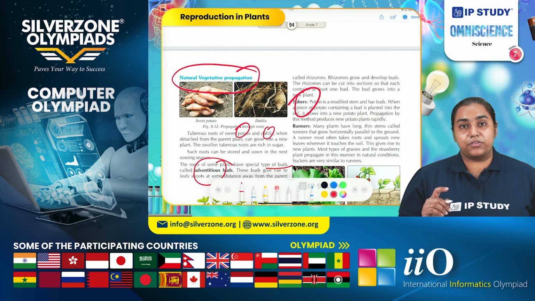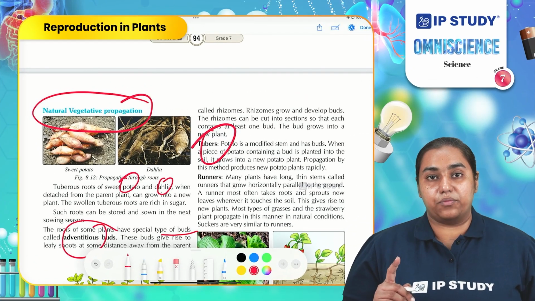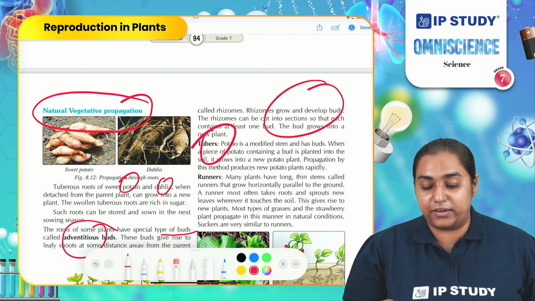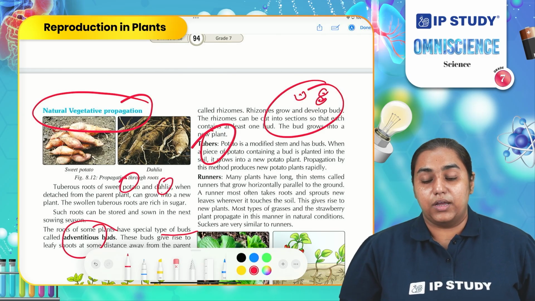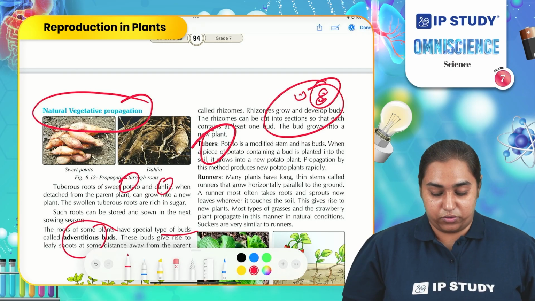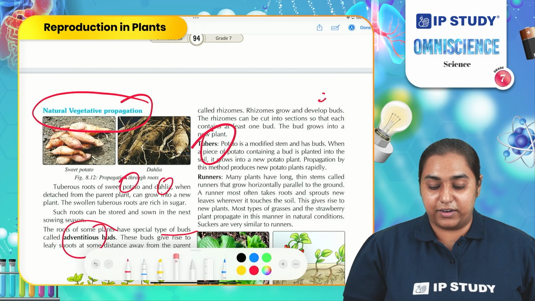One important thing which you need to carefully observe while sowing the potato is that this is a potato and it consists of this kind of a structure. This is known as the eye of the potato, or a node or bud. It must be present while we are sowing the potato in the soil so that it can grow.